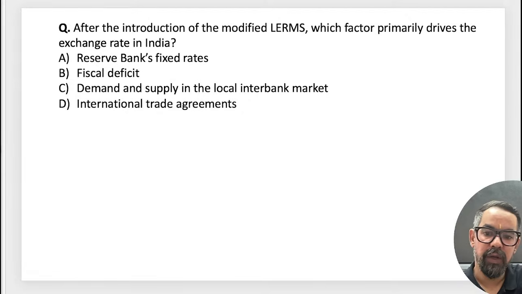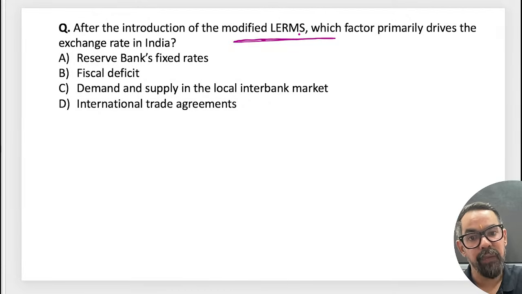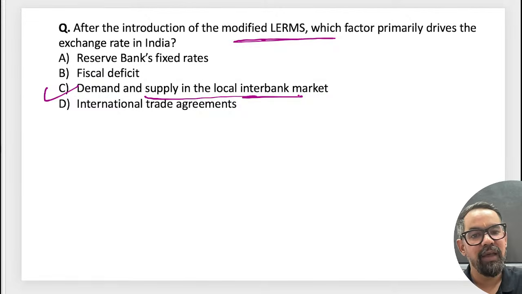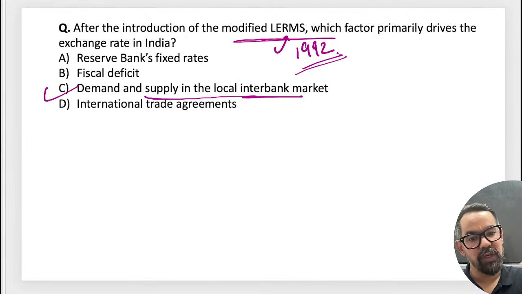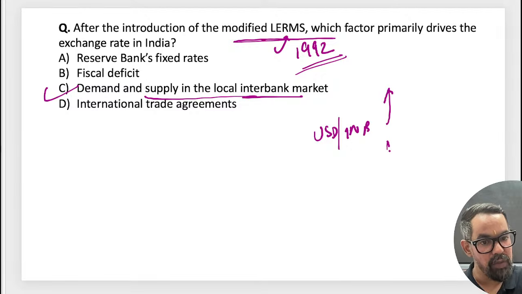So what will be your correct answer, guys? LERMS, Liberalized Exchange Rate Management System, March 1992, again extended in 1993, means forex rate will be decided based on the demand. Why does no one remember this one? Earlier RBI used to decide, let's say for a currency pair like USD INR, how much it will go up and how much it will go down.